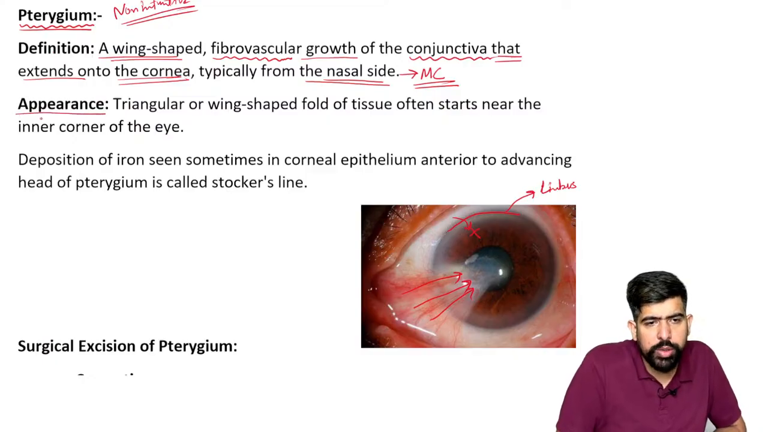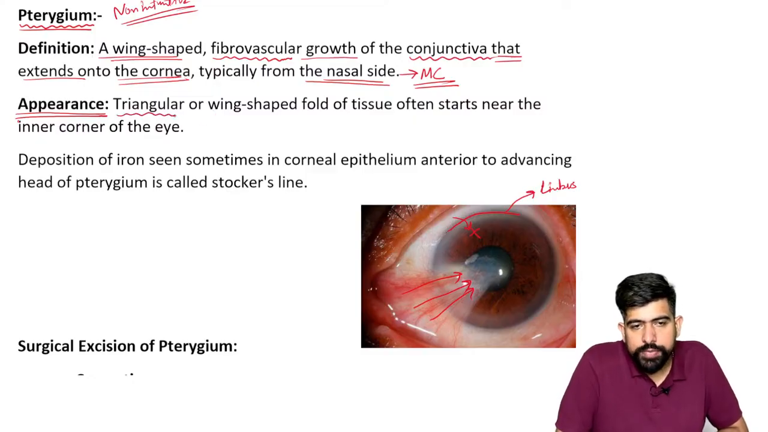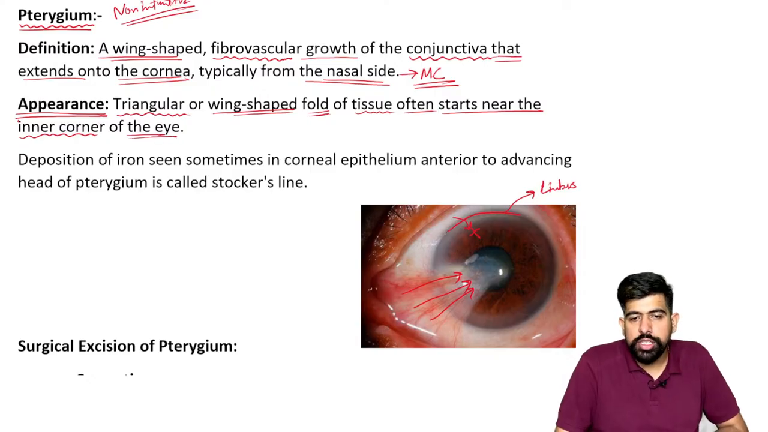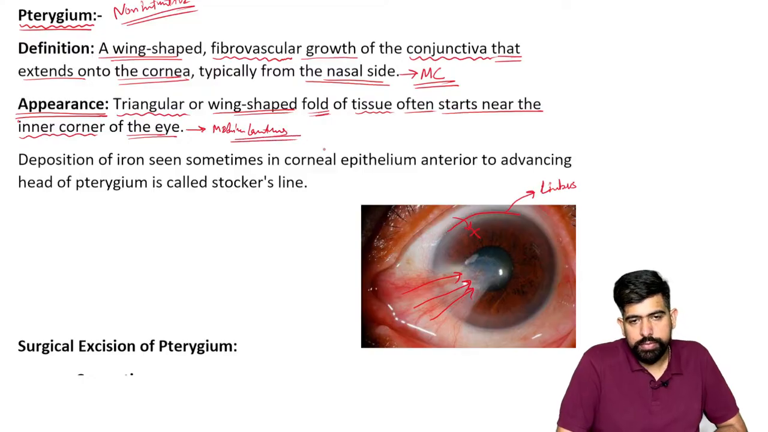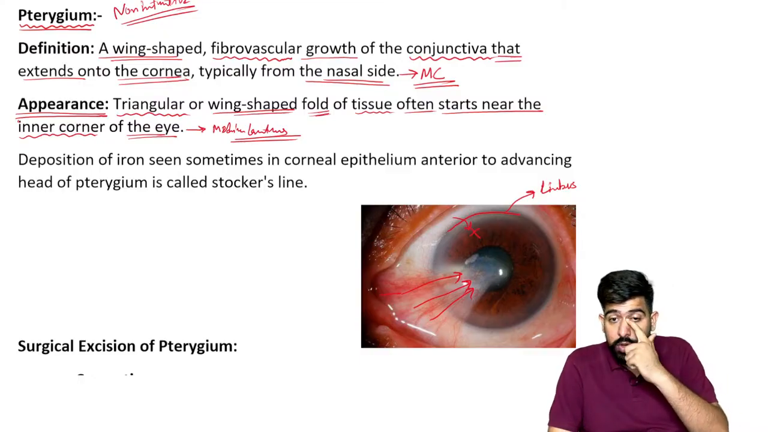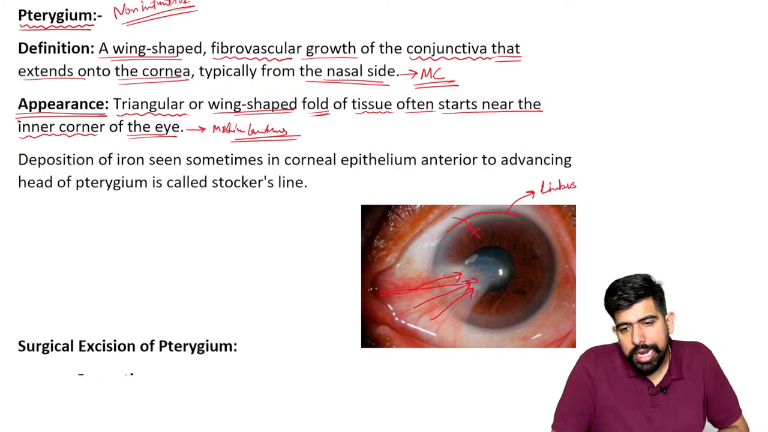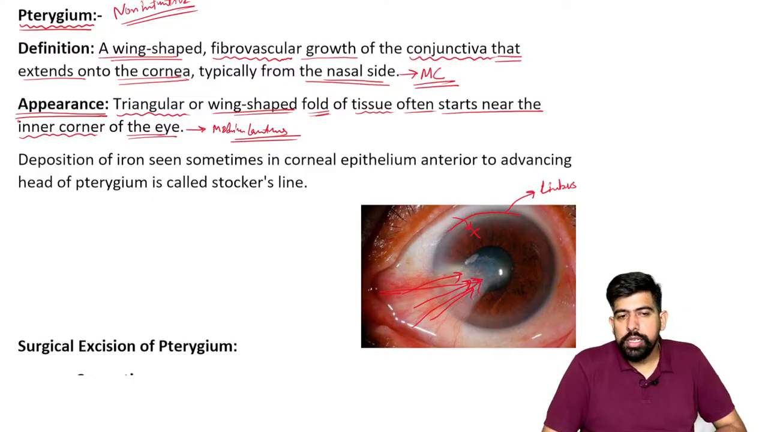What kind of appearance will be seen in this patient? The patient has a triangular or wing-shaped fold of tissue, often starting near the inner corner of the eye. It starts from the medial canthus, which we can say is the inner corner of the eye. It starts from here and extends over the cornea.